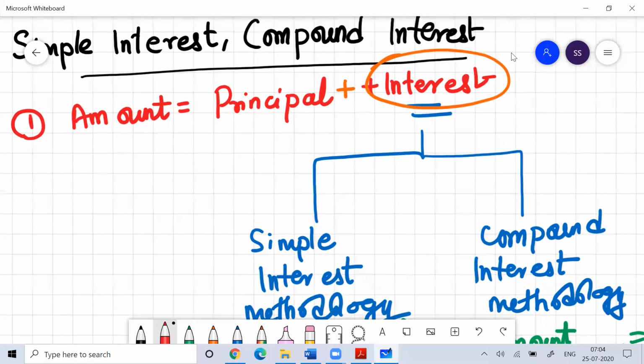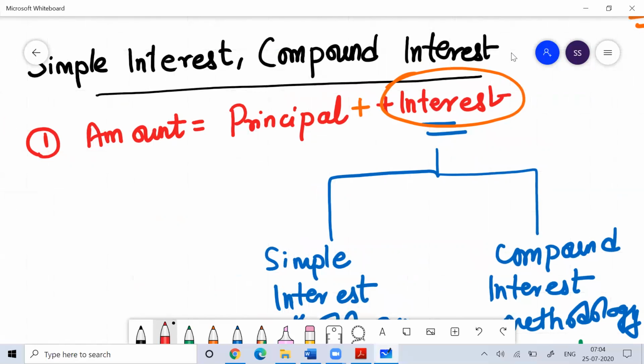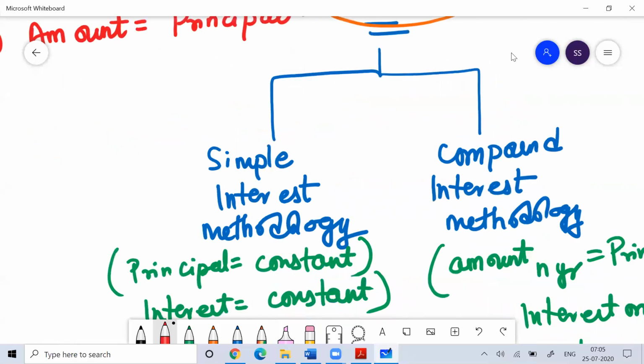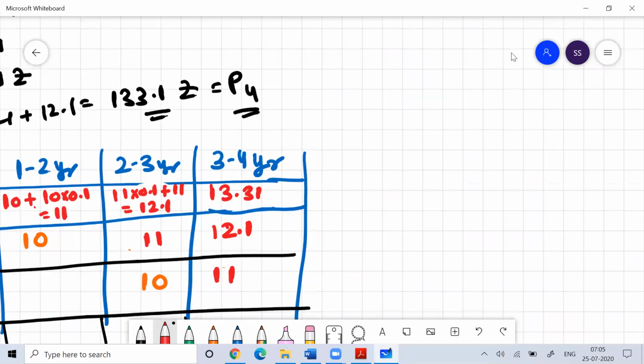So basically the formula we're using here is that amount is equal to principal plus interest. When we talk about calculation of interest, it is calculated either through the simple interest methodology or the compound interest methodology. That is the framework we need to remember whenever we try to solve a question based on this.